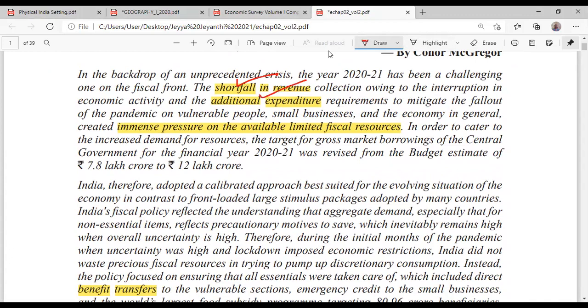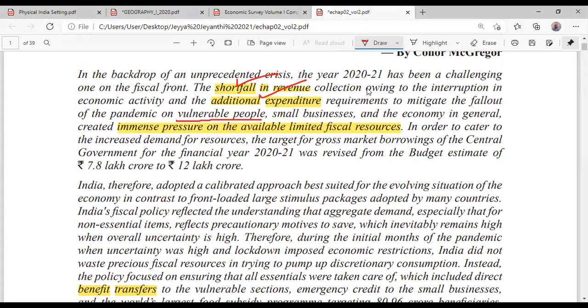The second problem is that the government has to do additional expenditure also, because there are vulnerable people. For them, the government has to give food and resources.